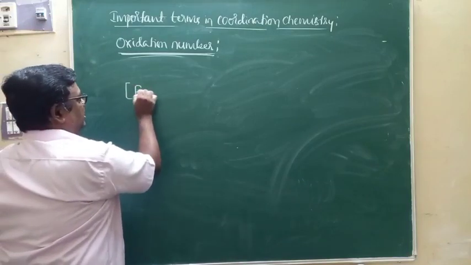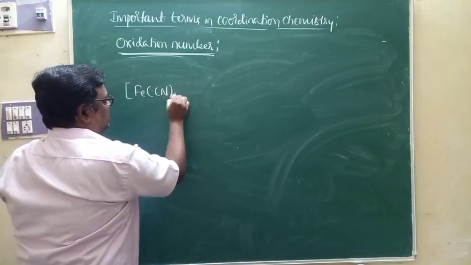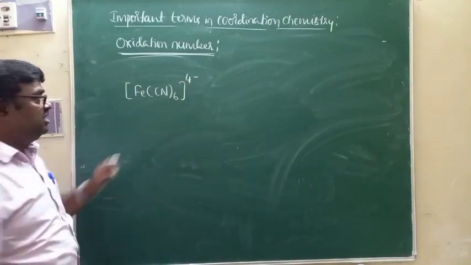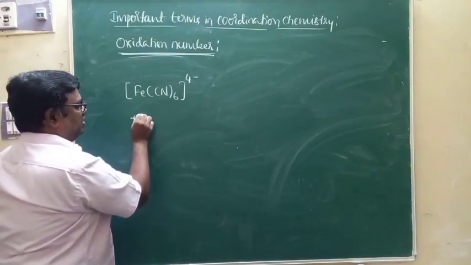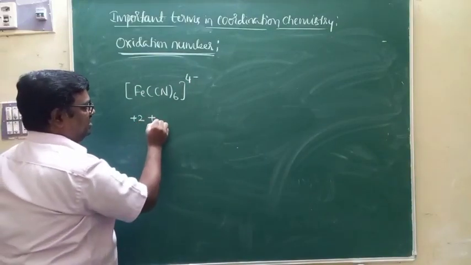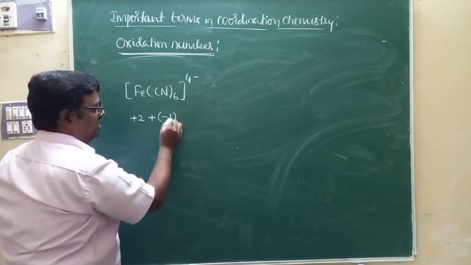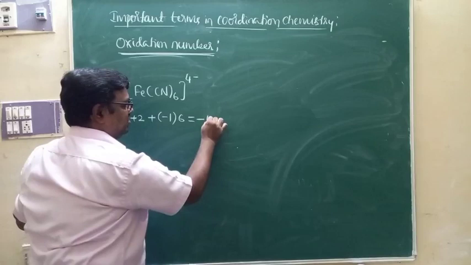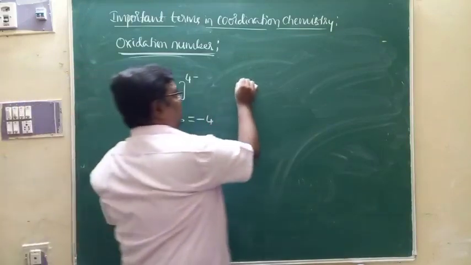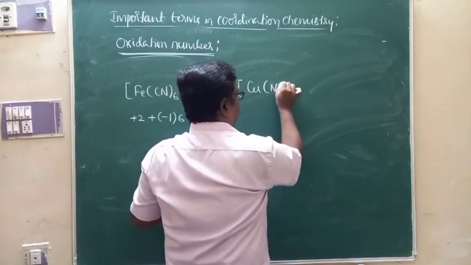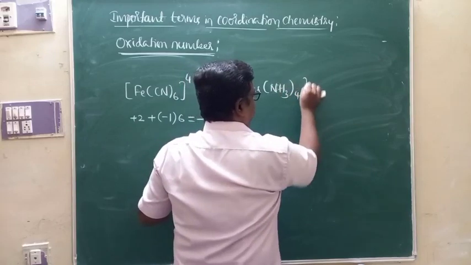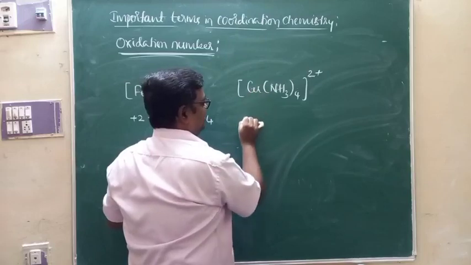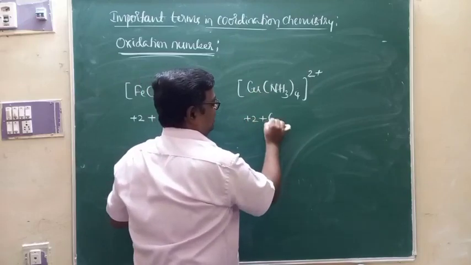So what we write generally, Fe(CN)6 4 minus, we write. Why is there a 4 minus here? Because oxidation number of iron is plus 2 as we calculated. Charge of cyanide is minus 1. 6 ions are there. Therefore, plus 2 minus 6, that's equal to minus 4. And in the complex Cu(NH3)4, we write 2 plus here, because oxidation number of copper is plus 2 as we calculated.